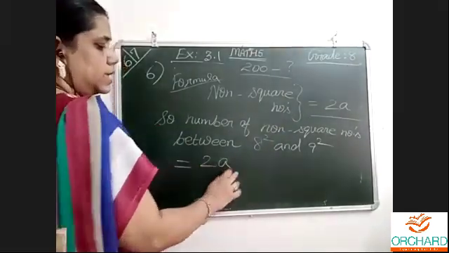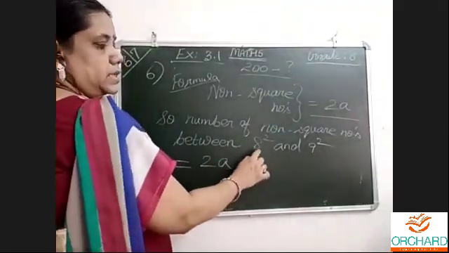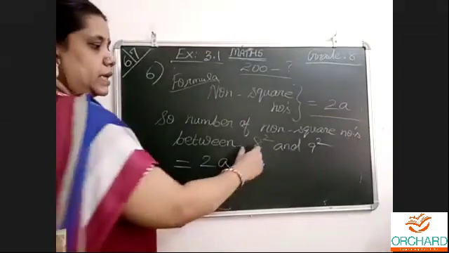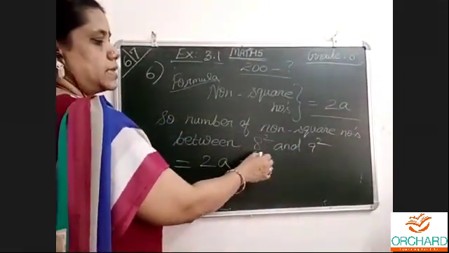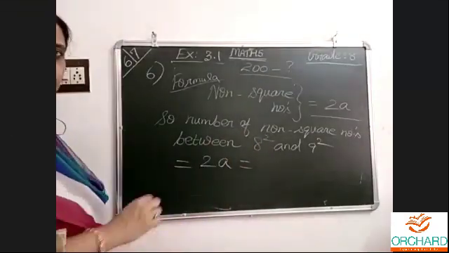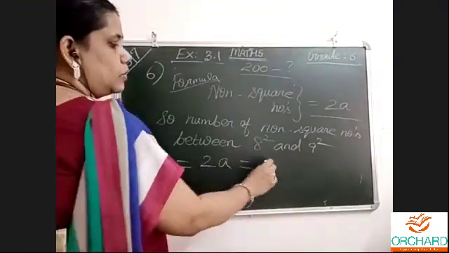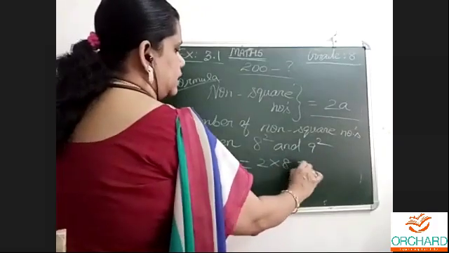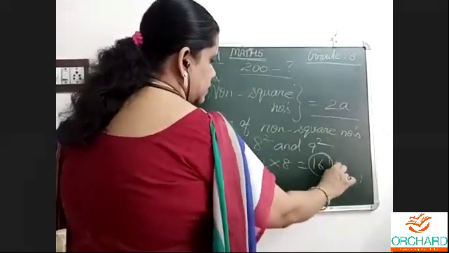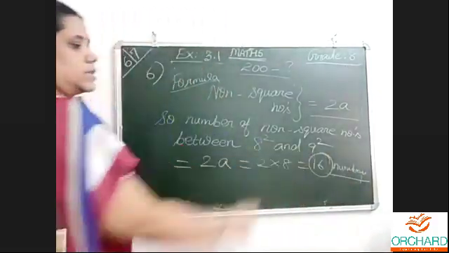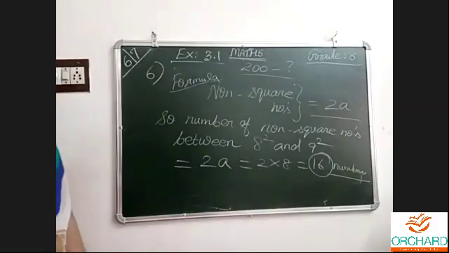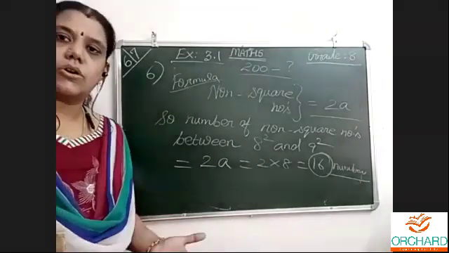2a. What is a? a is the first number. Between any two square numbers, when they ask, we take the first base as a. So 2 times 8 is 16 numbers. So 16 non-square numbers are there between this and this. Non-square means which are not the square ones.